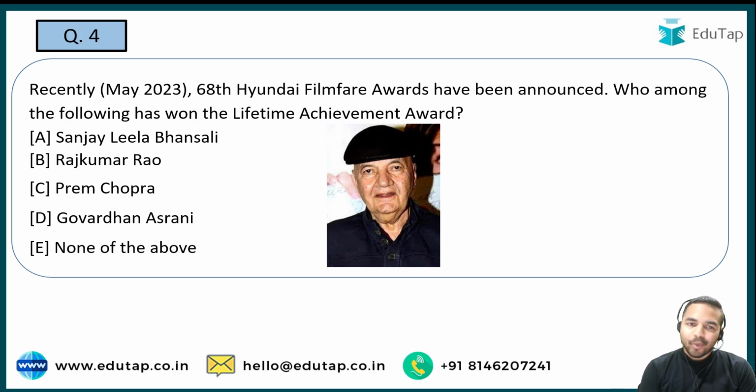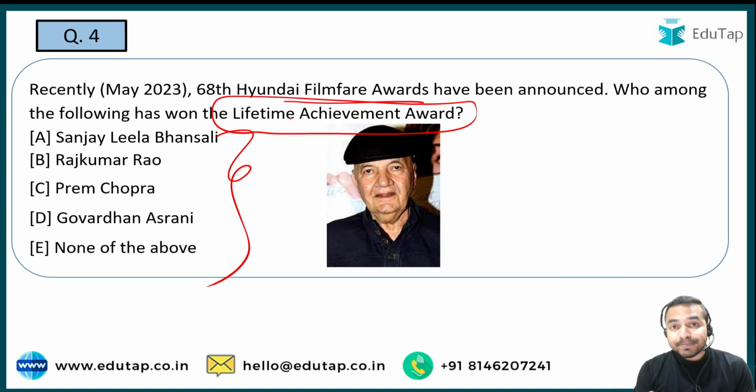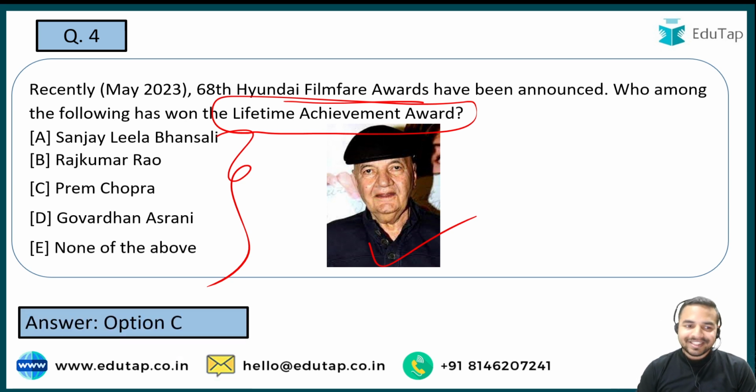So here guys, a question is from the 68th Hyundai Filmfare Awards, and you are required to tell me the name of the person who has won the Lifetime Achievement Award. तो Lifetime Achievement Award किस पर्सन को दिया गया है, कौन सी पर्सनालिटी को दिया गया है in the Hyundai Filmfare Awards. And here you can easily recognize the picture of Shri Prem Chopra ji, and the right answer is option C, that is Prem Chopra.